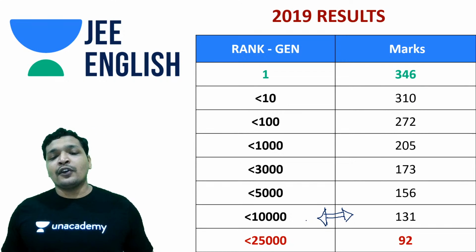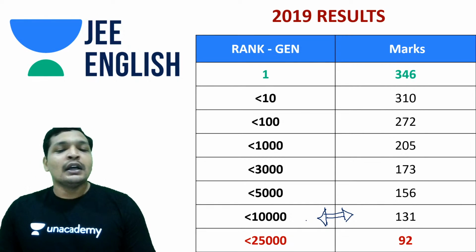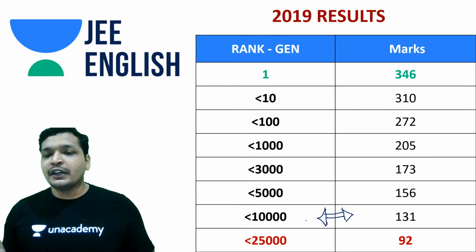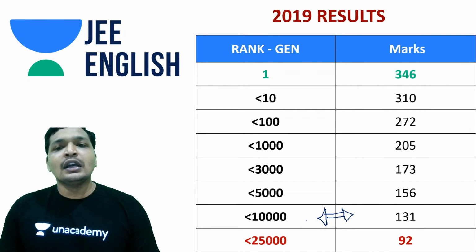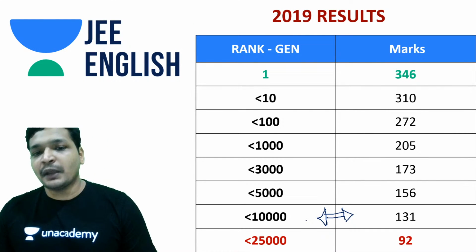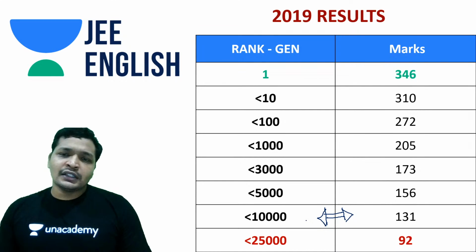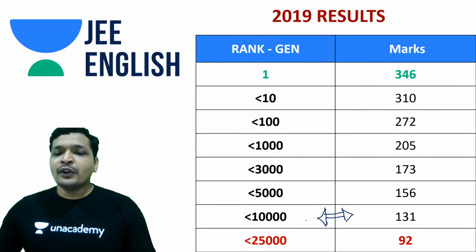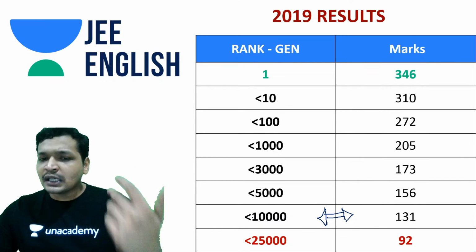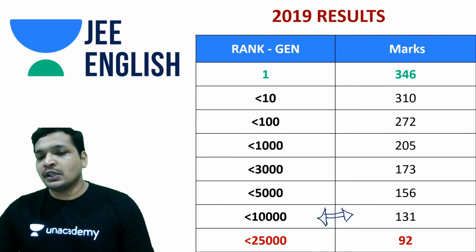So for 10,000 and below in the general category, you needed 131 marks, and 92 was the 25,000 and odd rank. Safely stating, 125 is where in 2019 you'd have got into the IITs. That is anywhere around 33% of the paper you should have attempted. To attempt 33% of the paper, you could have done just the easy and the medium. Even this year, students who attempted just the easy and medium parts of the paper would have scored a below 3000 and odd rank.